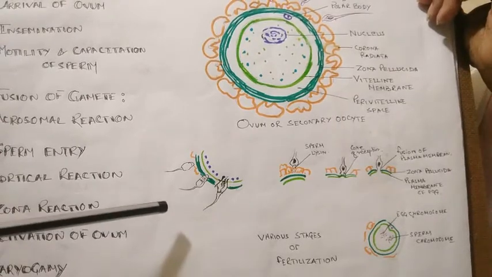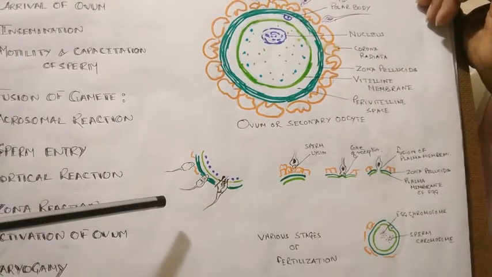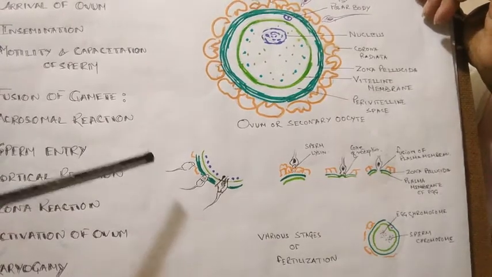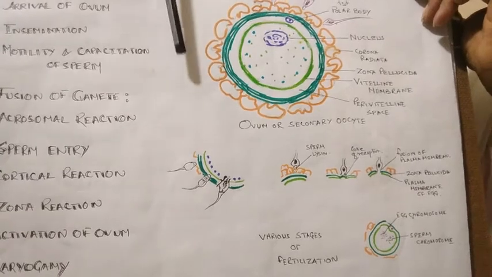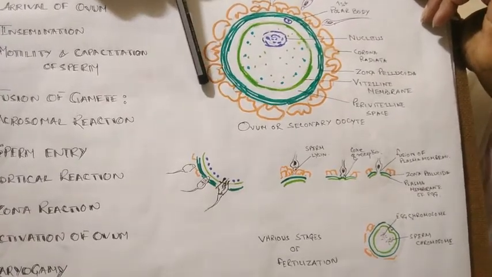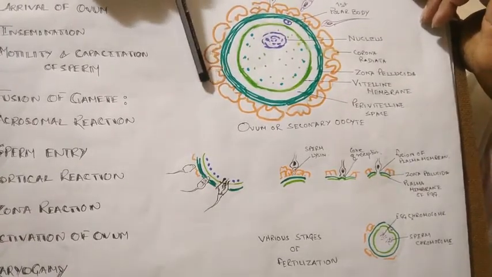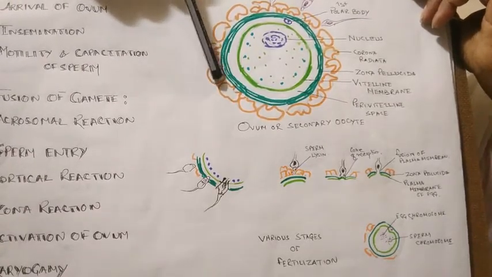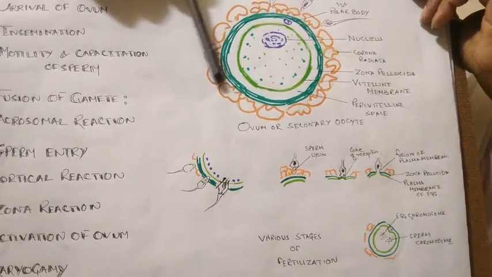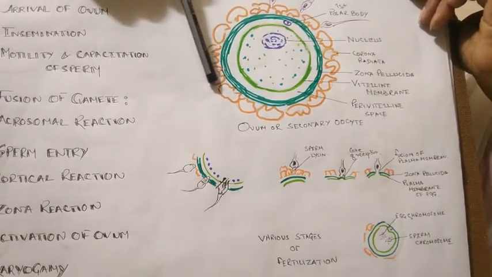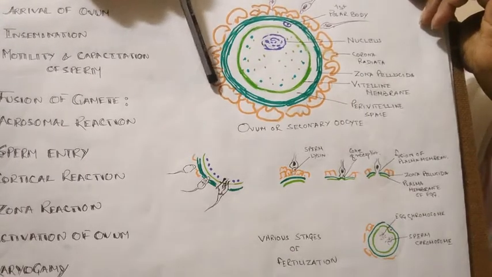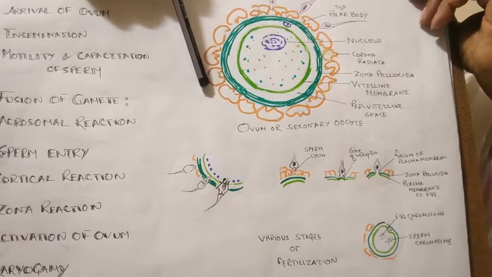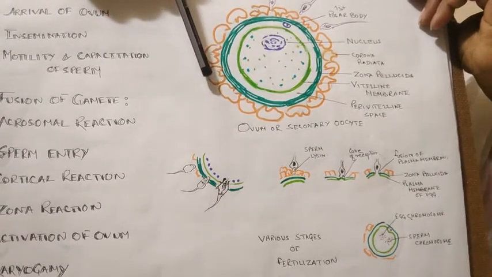We know that the acrosome contains lots of hydrolytic enzymes. Can you remember the names? Number one is hyaluronidase. What is the function of hyaluronidase? You can see these radiating cells, the corona radiata, are attached to each other by adhesive-like substances called hyaluronic acid. And hyaluronidase is there to dissolve this hyaluronic acid so that the cells become free enough.